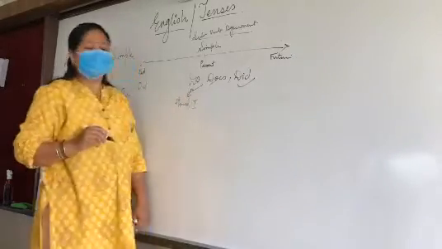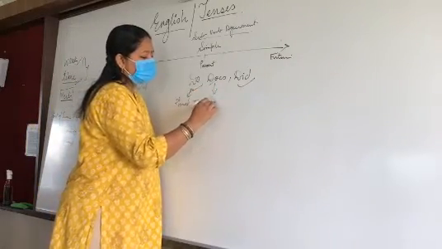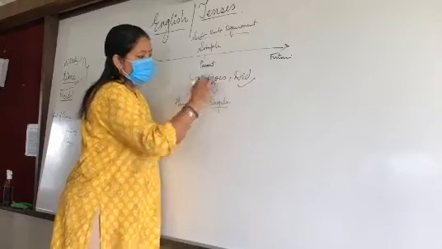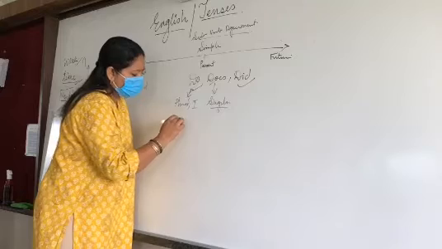And does will go when the subject is singular. Okay, does will go. For example, do you